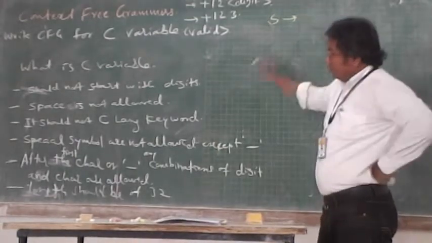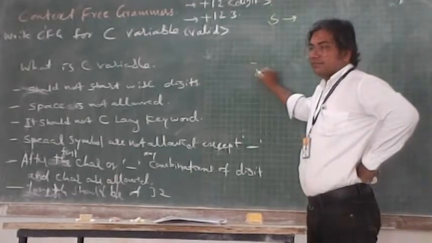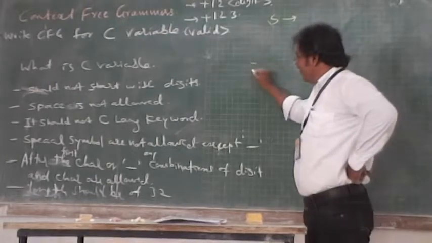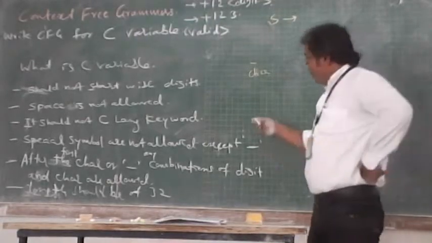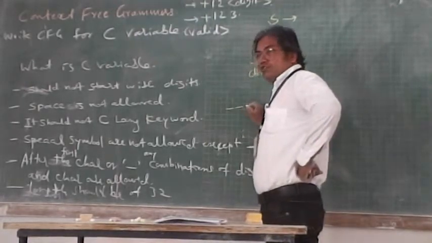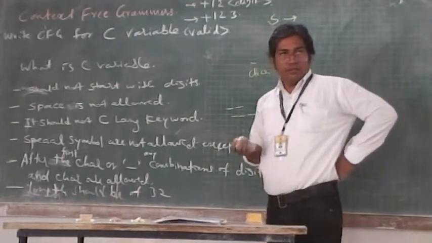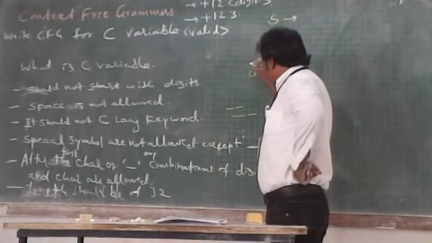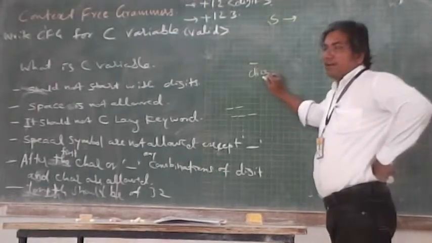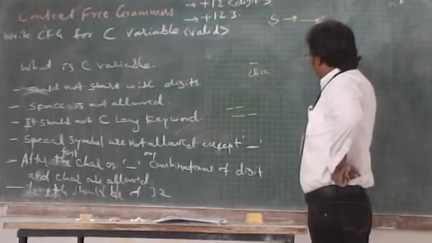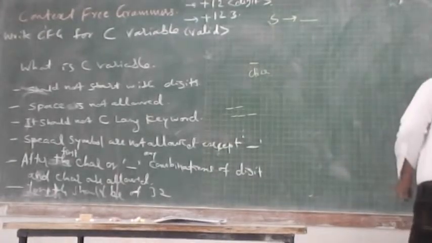I am allowed to have as first character an underscore or a character. Your variable may also start with 2 underscores, or 3 underscores. So at least your variable should start with 1 underscore or 1 character. How can we put that condition into my grammar design?